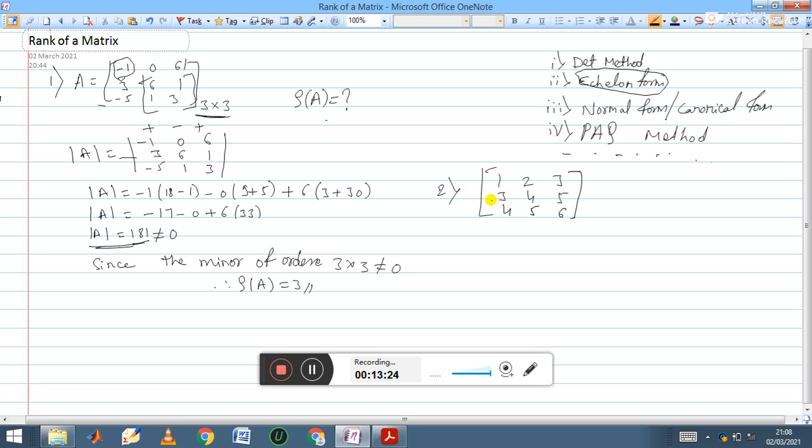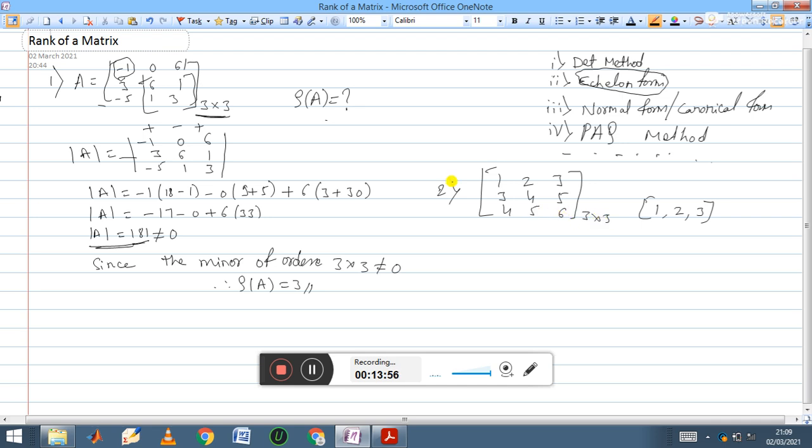Again, the rank of the matrix is never equal to 0. The possibilities: the given matrix is 3 cross 3, so we may get rank 1 or rank 2 or rank 3. First you apply the determinant for the given matrix, because it is of order 3 cross 3. If the determinant value of the 3 cross 3 matrix is not equal to 0, then 3 is the rank.